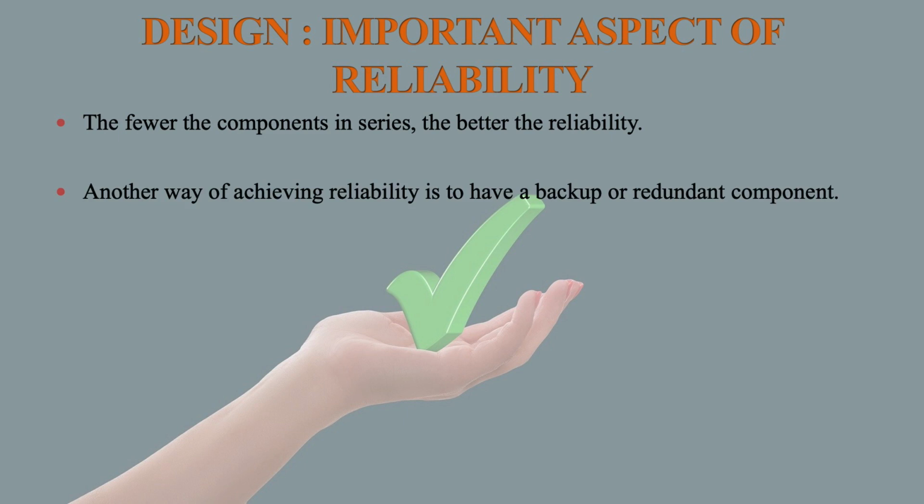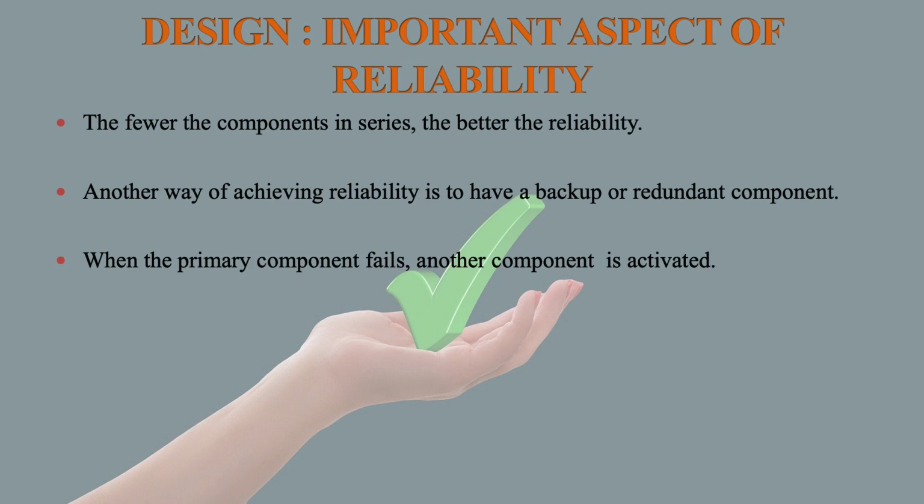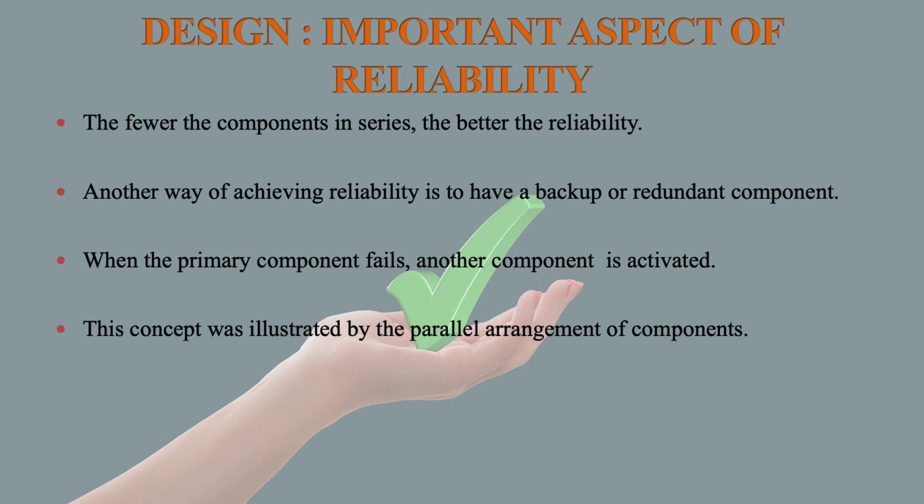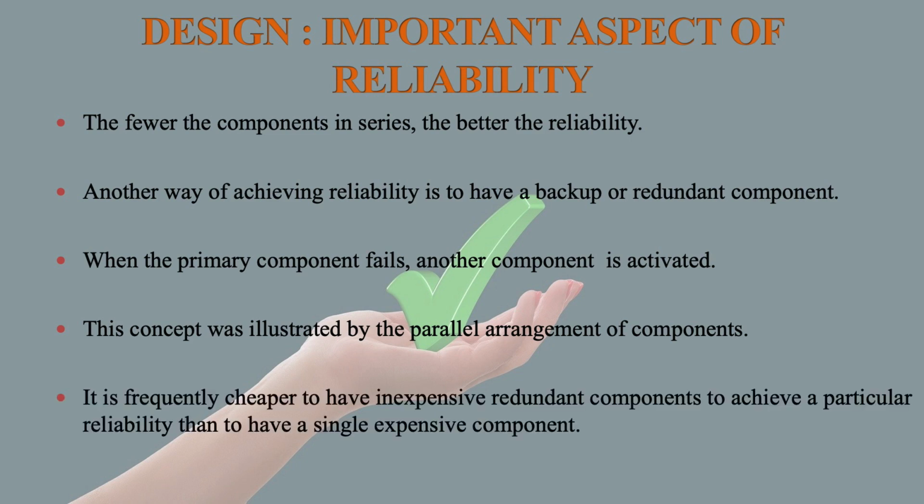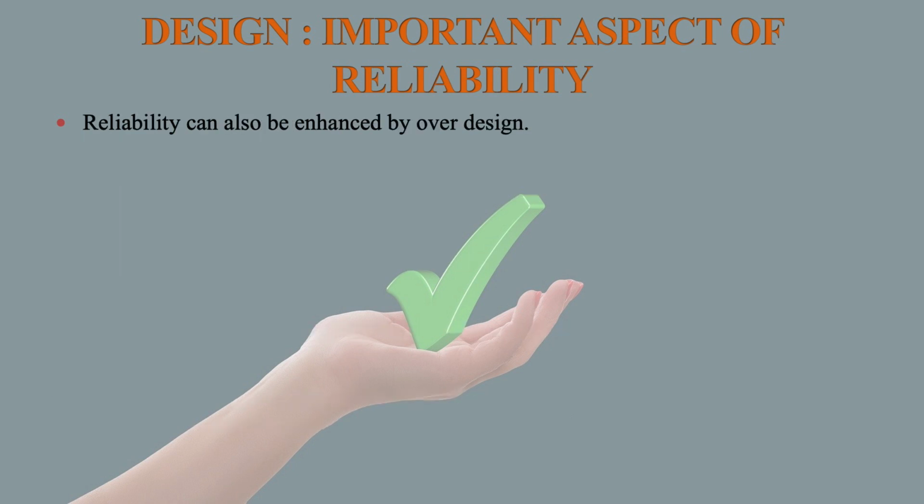Another way of achieving reliability is to have a backup or redundant component. When the primary component fails, another component is activated. This concept was illustrated by the parallel arrangement of components. It is frequently cheaper to have inexpensive redundant components to achieve a particular reliability than to have a single expensive component. Reliability can also be enhanced by over-design.